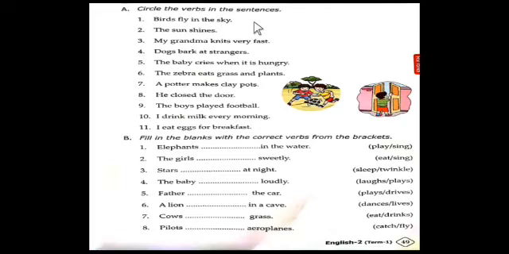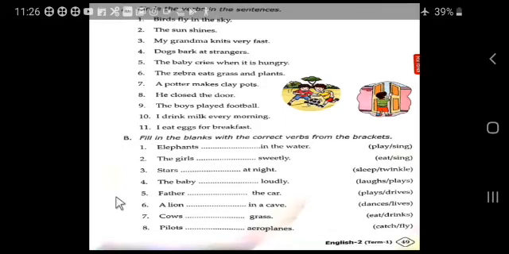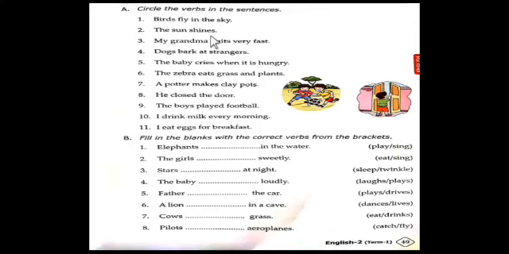So in this sentence, which is the verb? Yes, exactly right. Fly is the verb. Okay. So put the circle in by your pencil. Second one, the sun shines. The sun shines. So in this sentence, can you find the verb? Yes, shine is the verb. Put the circle on it.